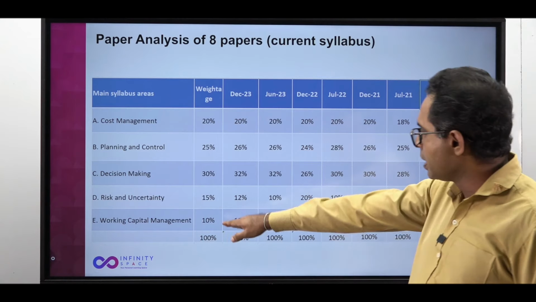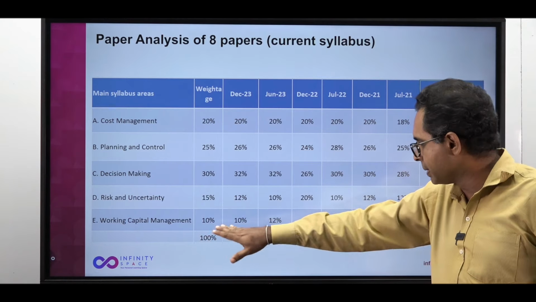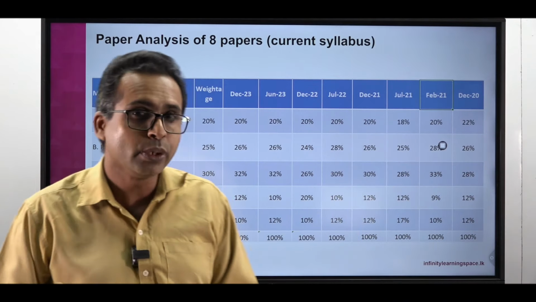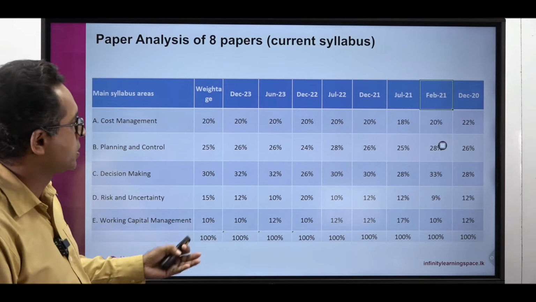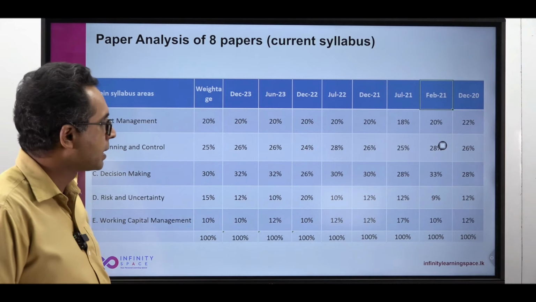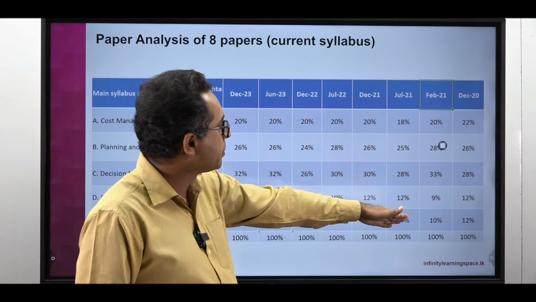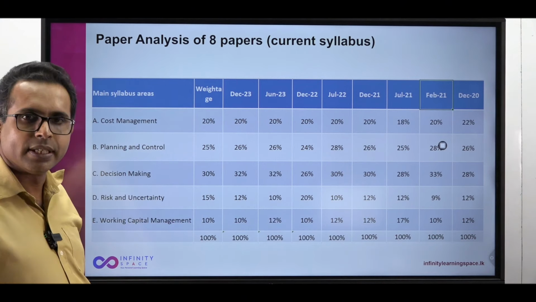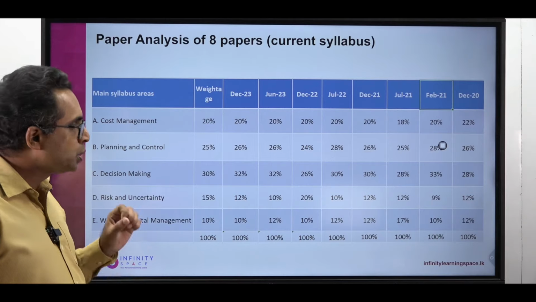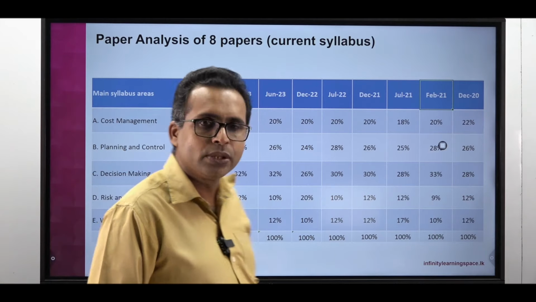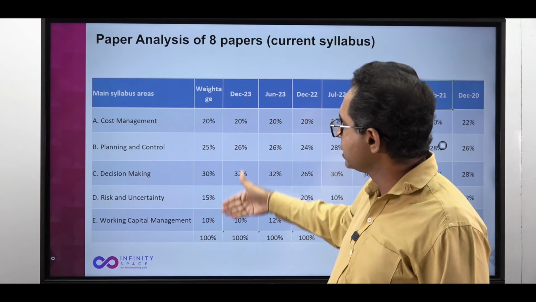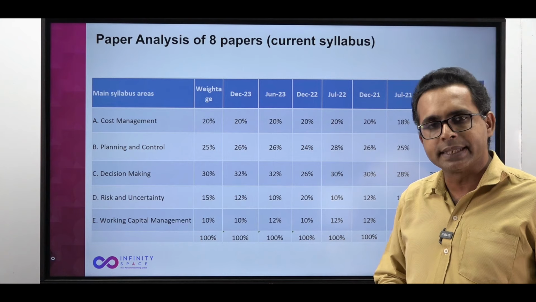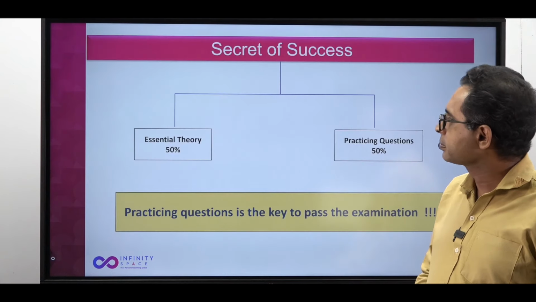Finally, working capital management: the syllabus weightage is 10%, sometimes 12%, slightly high. You get MCQs also, a 10-mark question and sometimes a 2-mark MCQ. In one paper, it has gone up to 17%, so there has been some variation, but usually it's around 10%. Usually the examiners have tried to stick to almost the same weightage of the syllabus, so we can presume it will be the same in the upcoming exam.